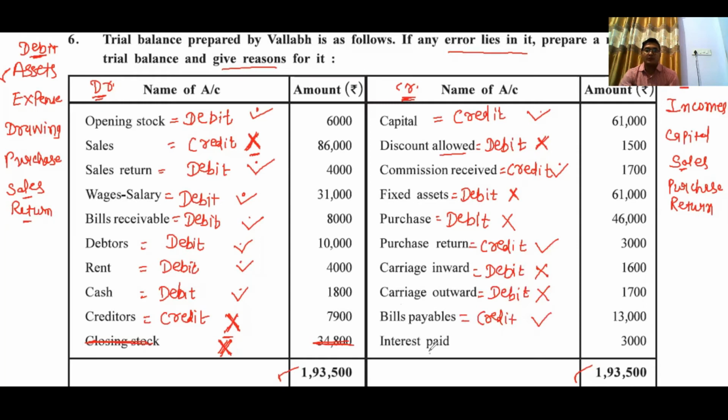Interest paid, word paid suggests that it is our expense. So now we have to record it on debit side. Again, there is a mistake. So now you can see that there are some mistakes in debit side, some credit entries.